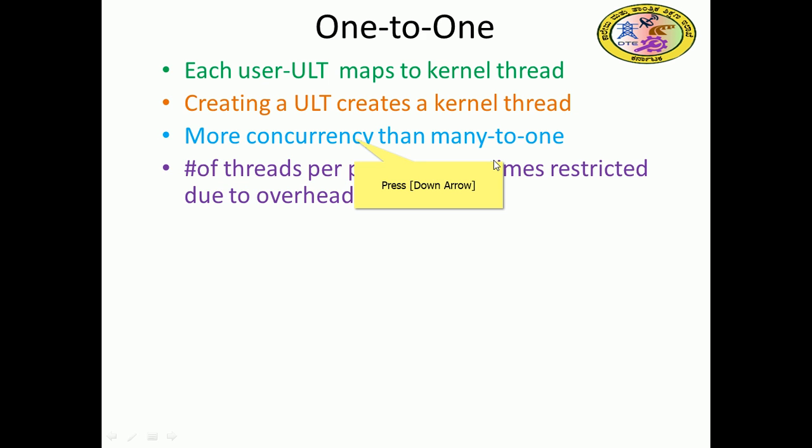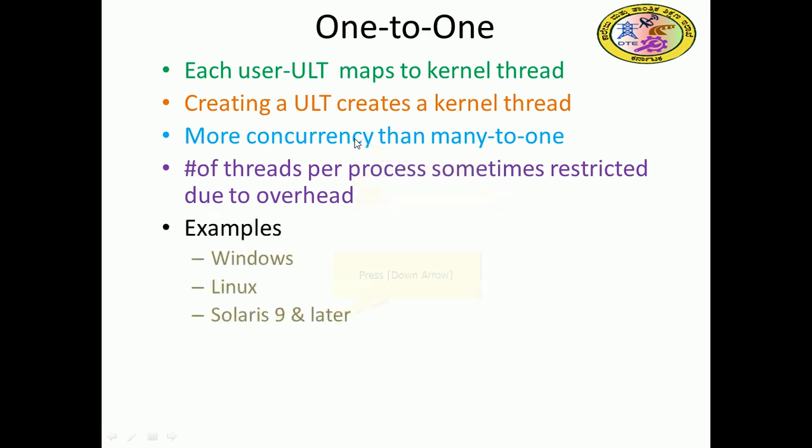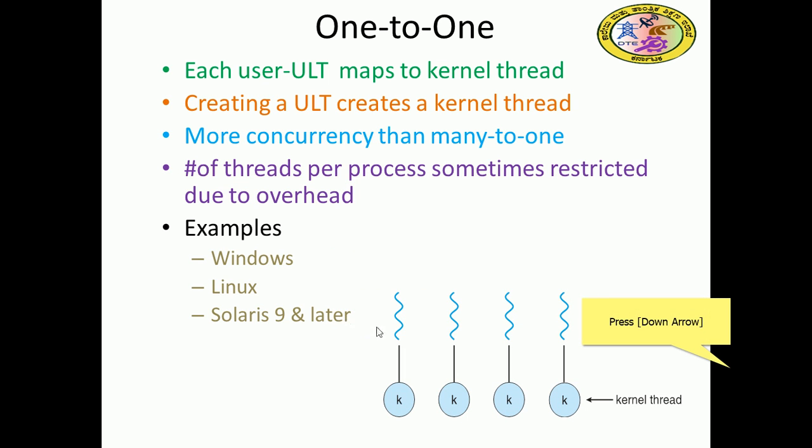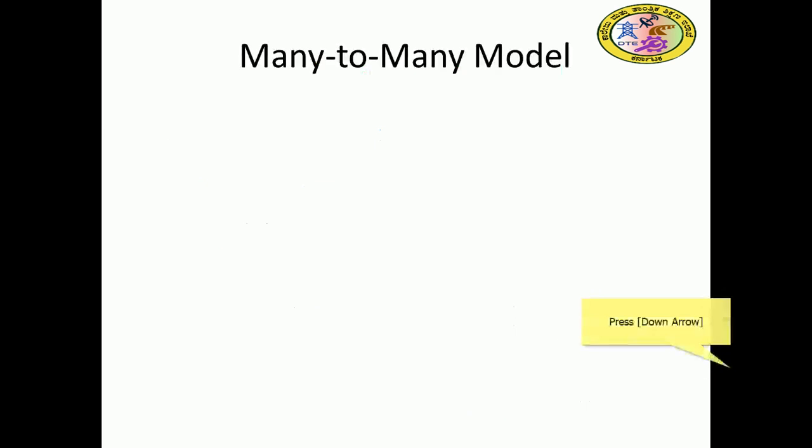So a kernel thread is very costly, right? The number of threads per process is sometimes restricted due to the overhead. This huge luggage will be created, no? That's why only a minimal number of threads has to be created. This is used in Windows, Linux, and Solaris 9 and later versions. They allow the one-to-one model of user and kernel threads. Each thread has a corresponding kernel thread, so you can achieve multiprocessing.